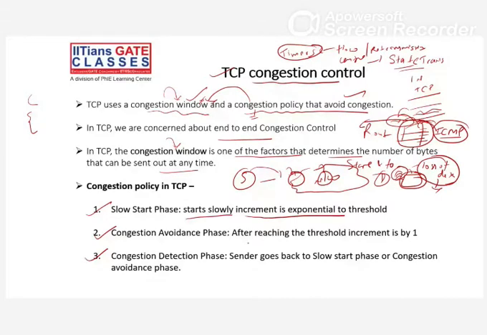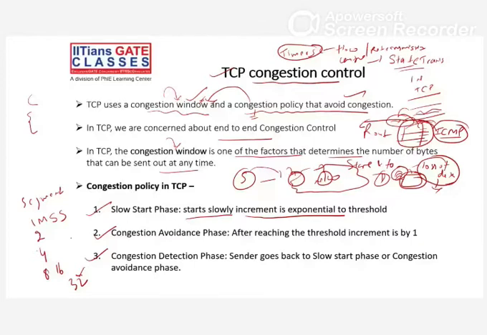So in the slow start phase, what we are doing is starting slowly, incrementing exponentially up to a threshold. What is the meaning? In what form are we sending data in the transport layer? Segments, you know that, right? So exponential increment means, let's say, in the starting 1 MSS, 1 maximum segment size, then 2, then 4, then 8, then 16, then 32, right? Like this, 64, then 128.